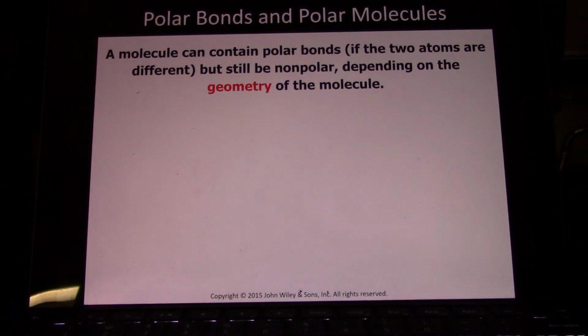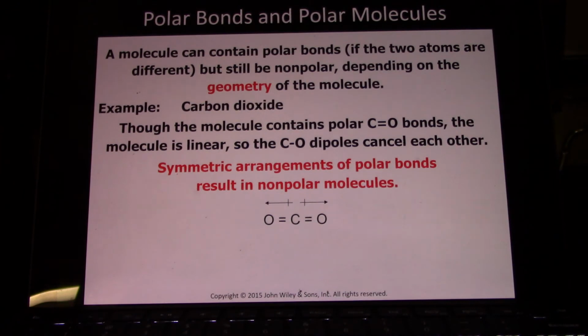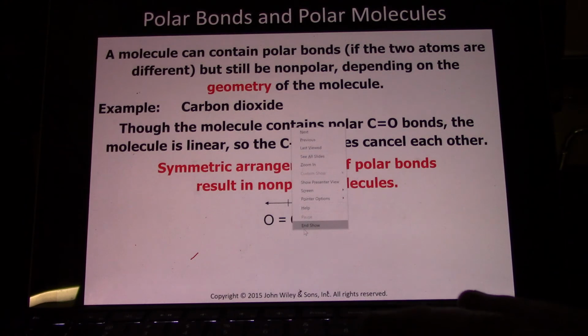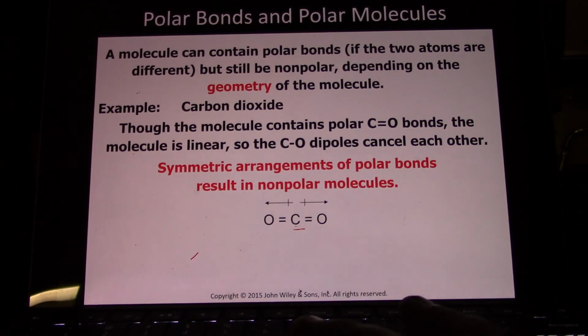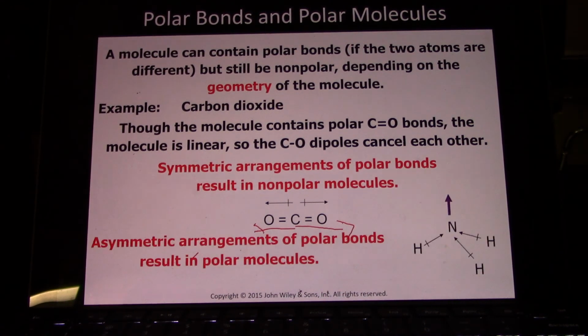A molecule can contain polar bonds and still be nonpolar depending on the geometry of the molecule. So like carbon dioxide, the carbon-oxygen bond is very polar. So the oxygen is pulling really hard on the electrons, but there's 2 of them. And they're exactly 180 degrees apart from each other. And so in the end, this ends up being like a tug of war. If you have 2 sides that are pulling just as hard, no one goes anywhere. It's like no one's moving. 2 equal but opposite forces will cancel each other out. If the bonds are asymmetric, then you will end up with a polar molecule.